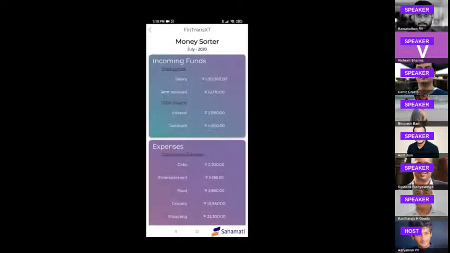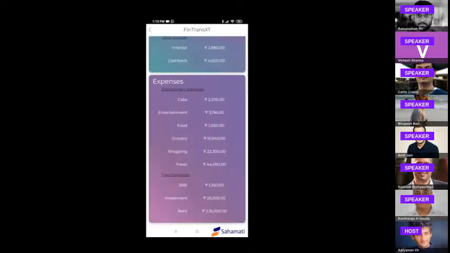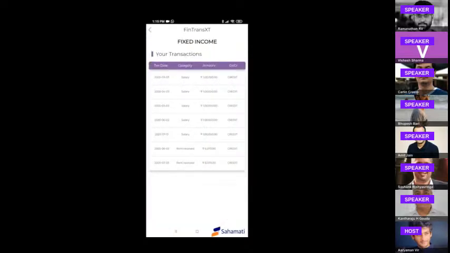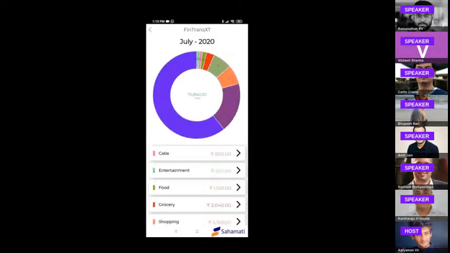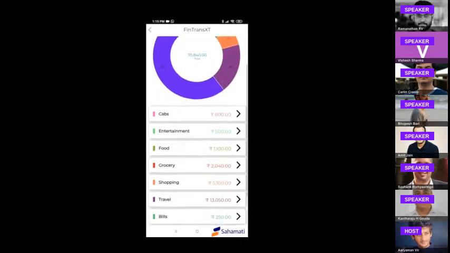On the top right, you can see the categories like food, shopping. Just like we saw the segregation for the particular bank account and credit card, we can also click on the Money Sorter tab at the bottom, which allows you to see your incoming funds and expenses and transaction level details on an aggregate level. Another functionality is the Spending tab at the bottom. Clicking on that gives you a view of various spends that the user has made. A visualization over here gives a greater insight to the user.